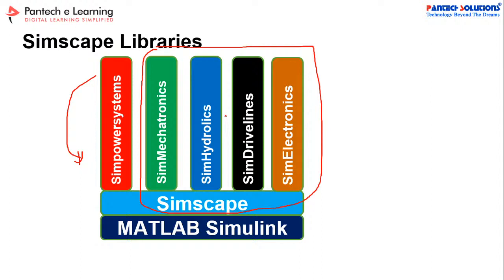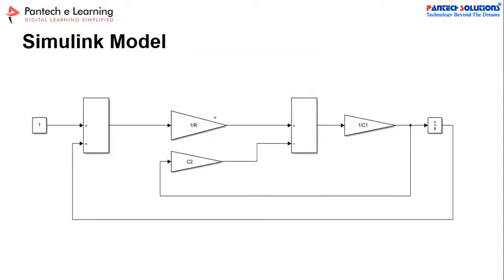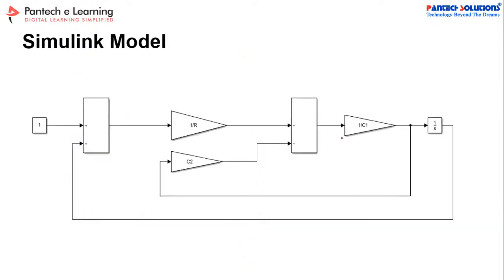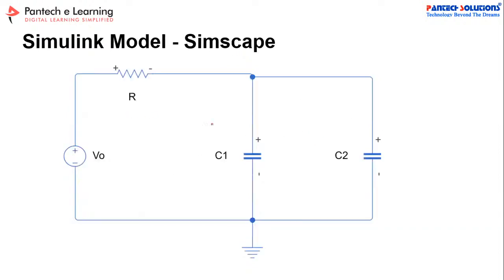All right. So let us take this Simulink model. In this model, you see one resistance is modeled and two capacitors are there. If you take this example, the same circuit has been developed in the Simscape environment.